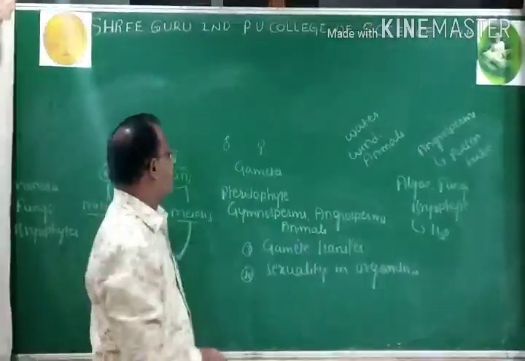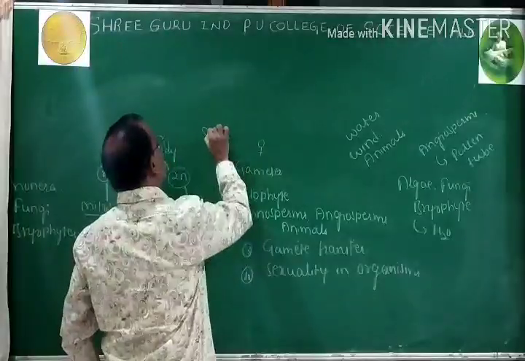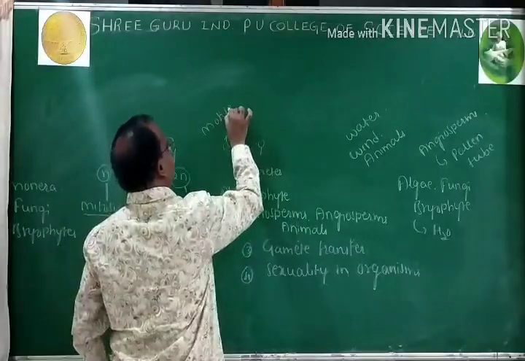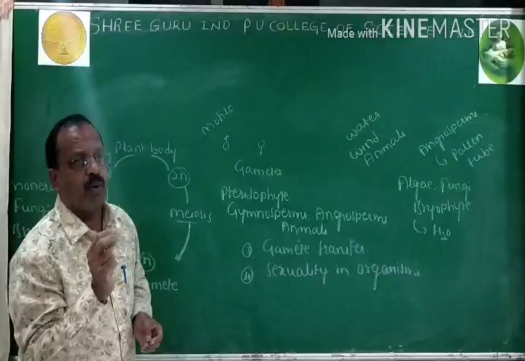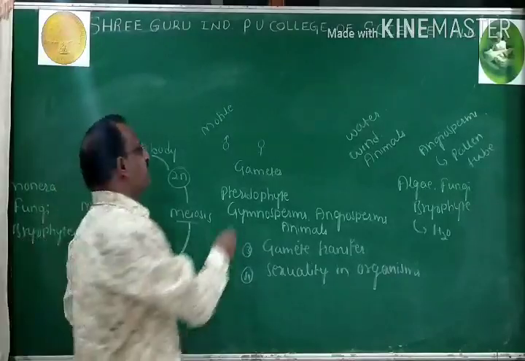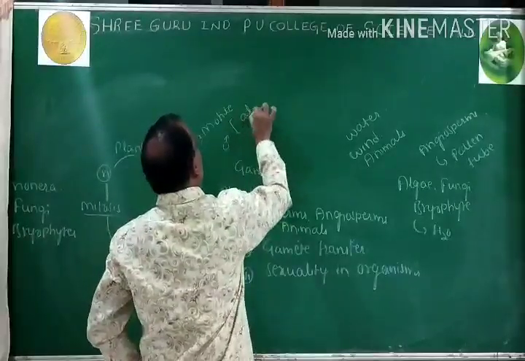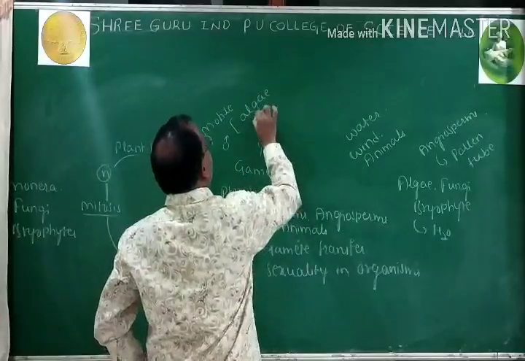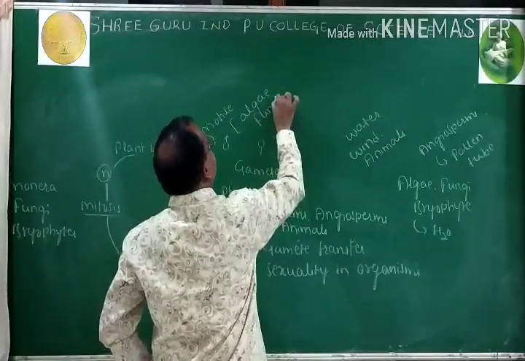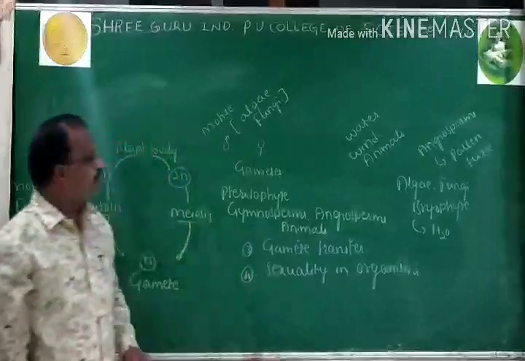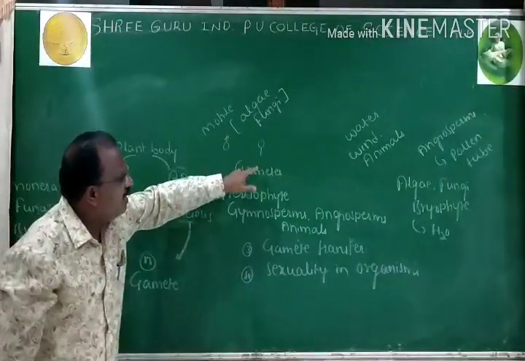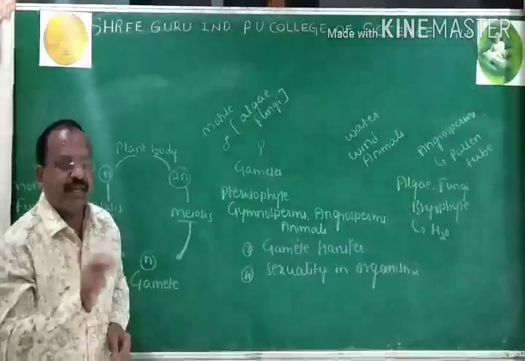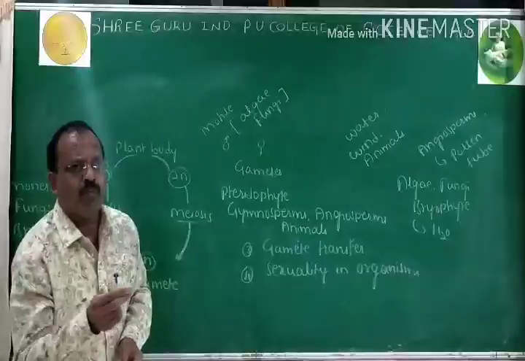In the majority of cases, male gametes are motile. Majority means except algae and fungi. Male gametes are motile and female gametes are stationary, or non-motile.